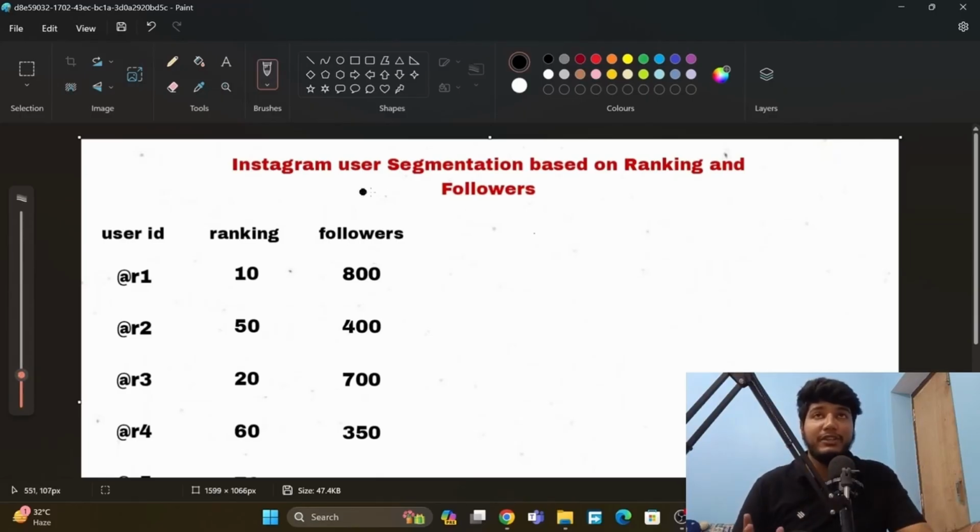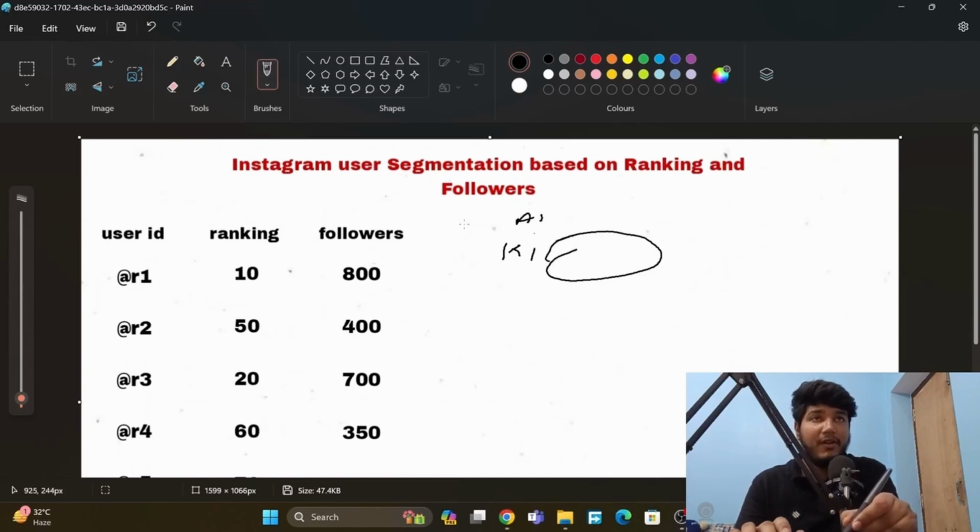Here we have to do Instagram user segmentation based on their ranking and followers. We have to put them in a segment of A1, for example, or B1, okay, based on their ranking and followers. So we can create a cluster K1, which is our A1 category, okay. And a B1 category cluster, which will be the K2 cluster, okay. And here we have to put which one goes to which category, okay.